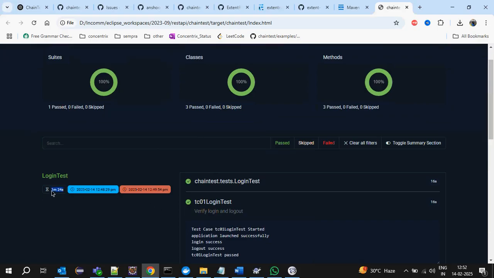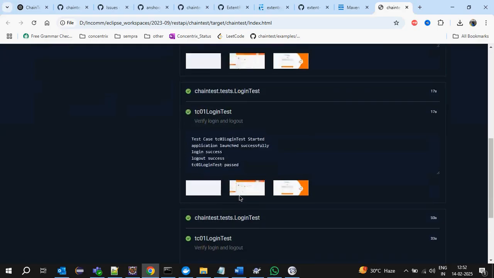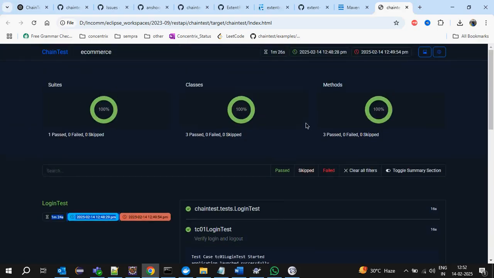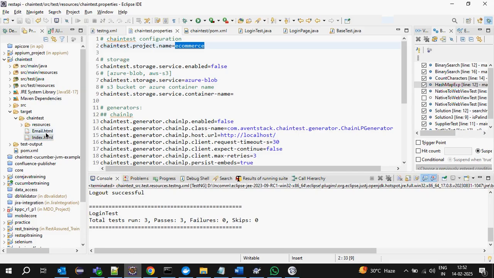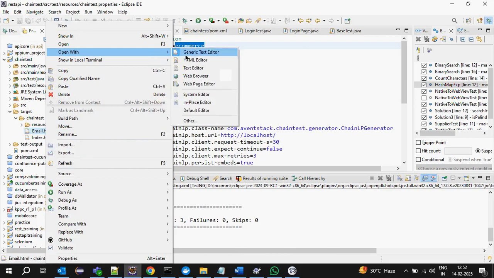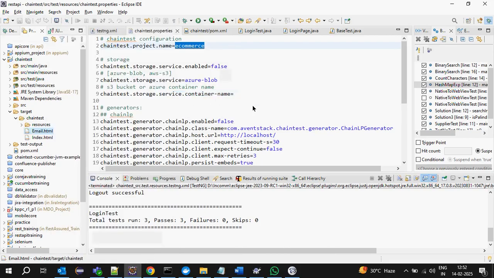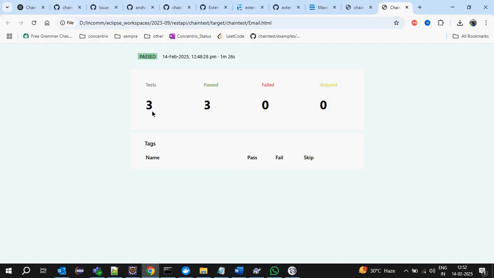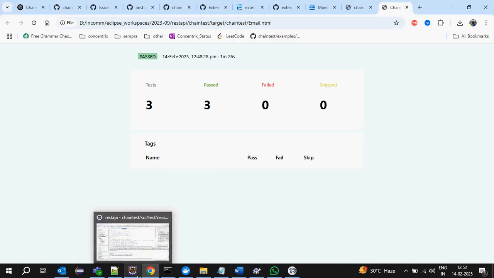This is the start time and end time, and then it is showing like this. And then one more report, the emailable report. Right click, open with. The emailable report is a simple report: just how many passed, how many failed, what execution time it took, failed, skipped. I think they have displayed text here. Maybe we need to see how it will display. These are the two reports.